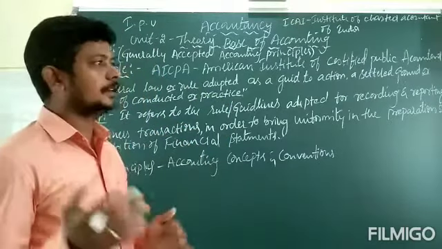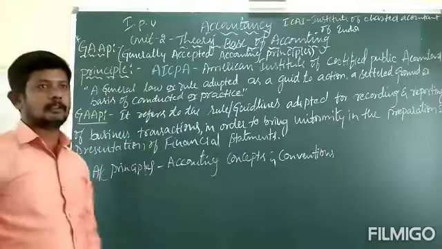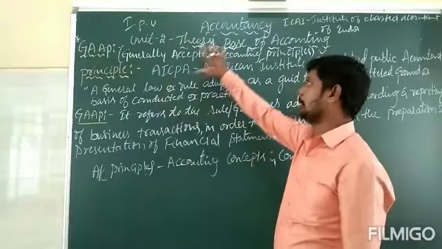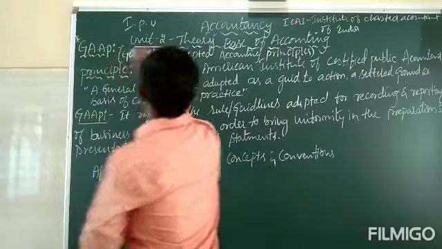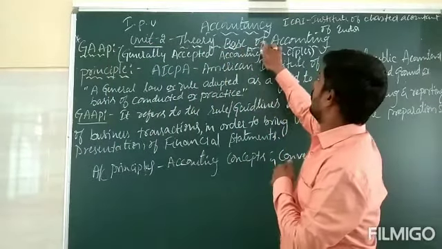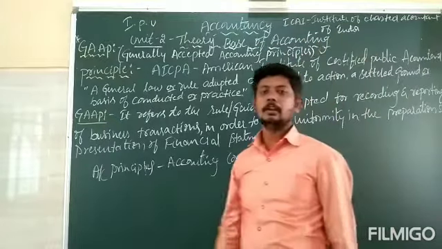Here that chapter is called theory base of accounting. This is the second unit, the second unit is theory base of accounting.